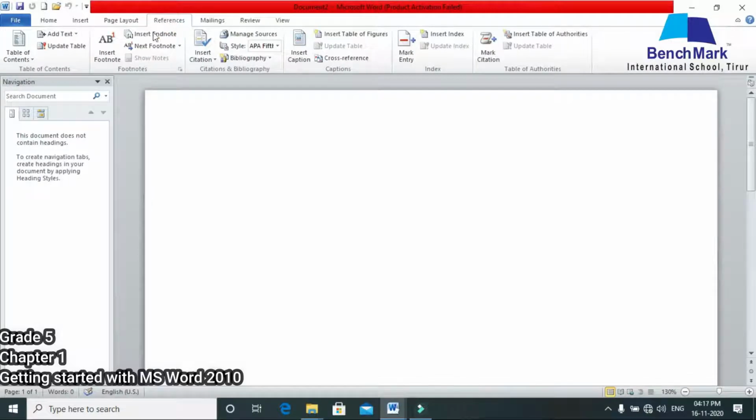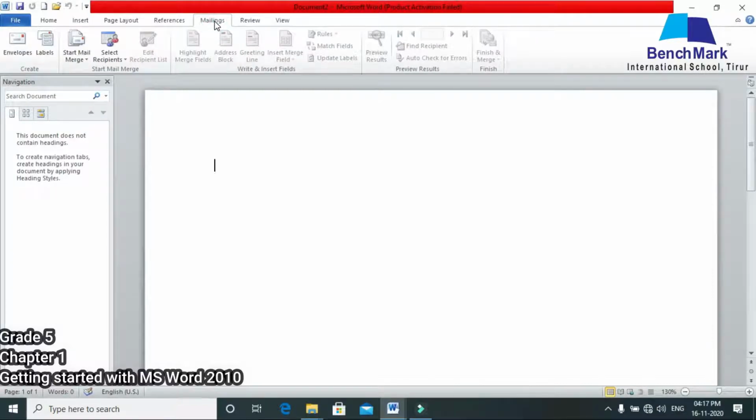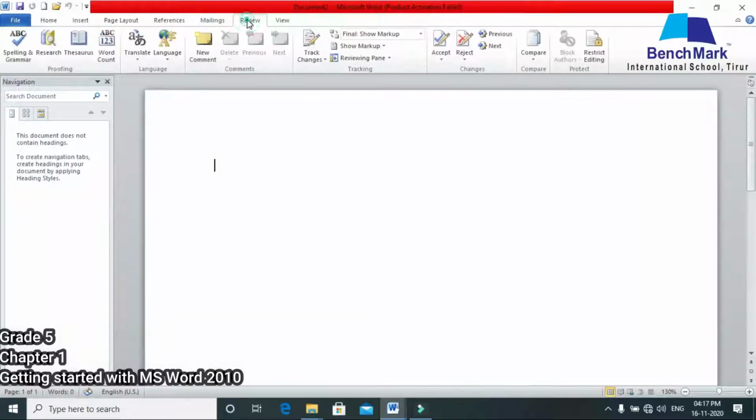Okay. So the next tab is the reference tab. So if you want to insert an endnote or footnote, at that time this reference tab is used to add the same. Okay. So similarly we have the mailing option also, that is if you want to send mail to some recipient, at that time we use this mailing option, and with that we can send mail to our recipients.